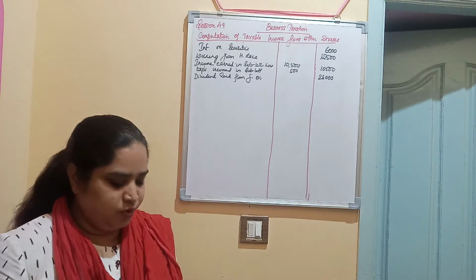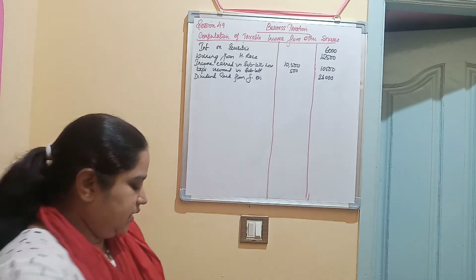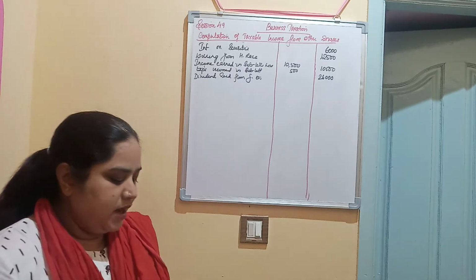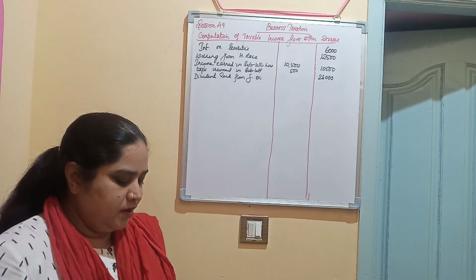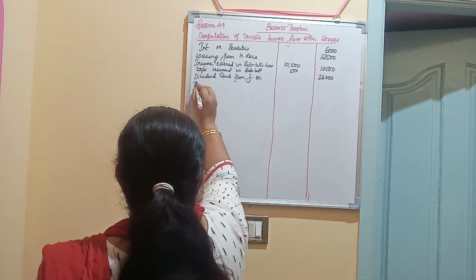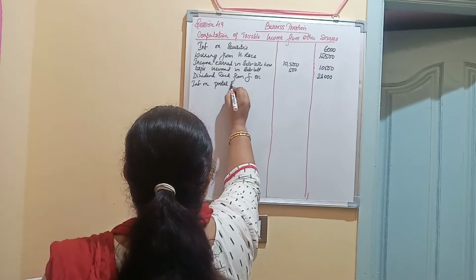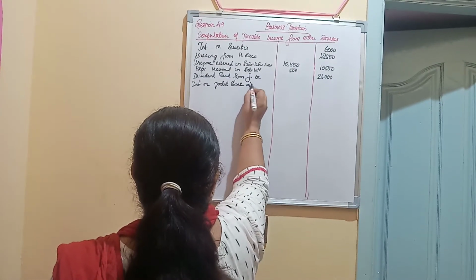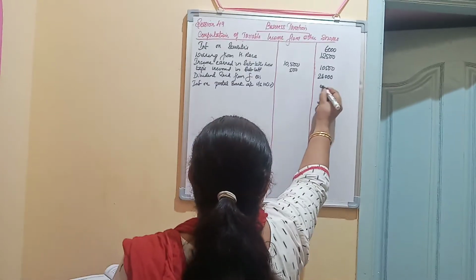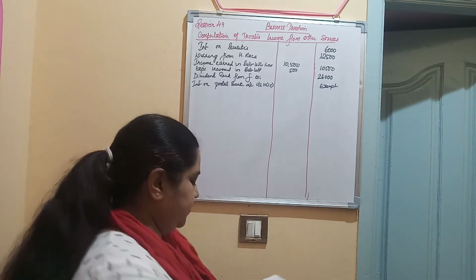Then you have interest on postal savings bank. As I told in the previous class, any interest you receive from a postal savings bank account is fully exempted under section 10 subsection 15. So if you have opened a postal bank account and received any interest on that, it is fully exempted.